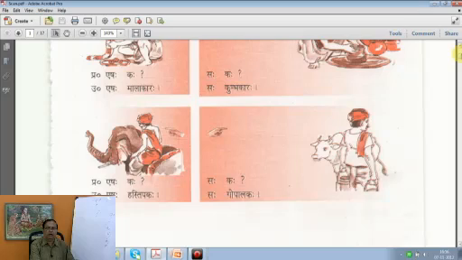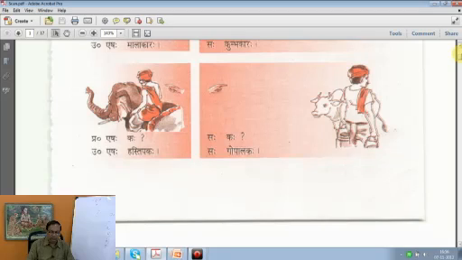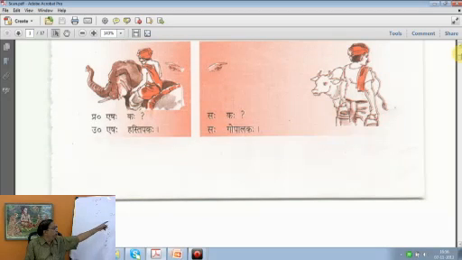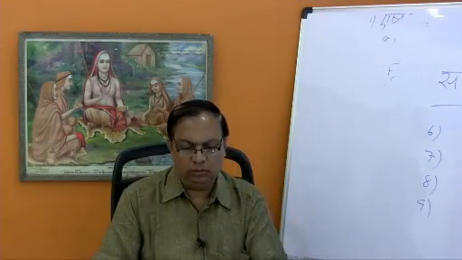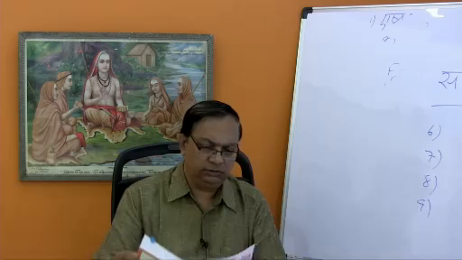Then in the down two pictures, Eshaha Kaha, who is this person? Eshaha Hastipakaha, he is a mahout who is sitting on the elephant. Then Saha Kaha, who is he? Saha Gopalaka, he is a cowherd. He is with the cow, therefore it's a cowherd. So this is how you are introduced here in this lesson to the interrogative pronoun Kim, Kaha, Ka, Kim, in the three respective genders, masculine, feminine and neuter. More to be seen in the following pages.